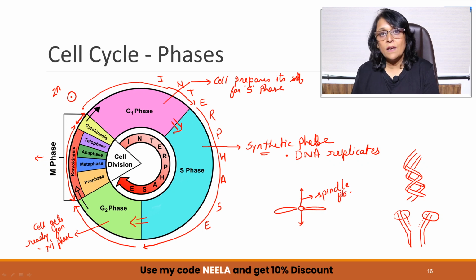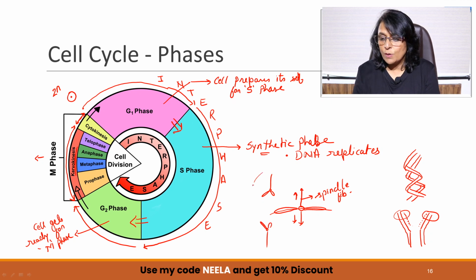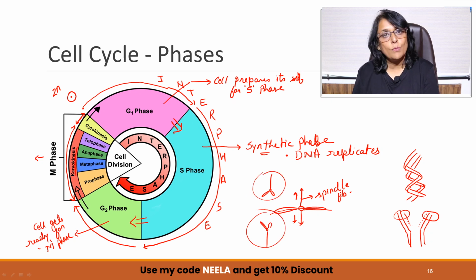You remember I gave you the label kinetochore in the diagram of chromosome? The spindle fiber attaches there, and this is going to pull the chromosome here, this is going to pull the chromosome here, and the chromosome is going to split. That means one chromosome will go towards one side, other chromosome will come towards other side, this will go in one cell, this will go in one cell.